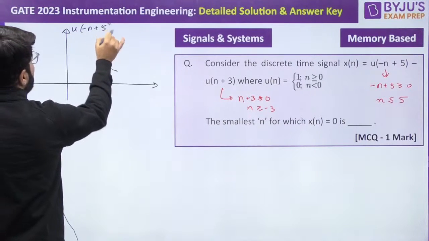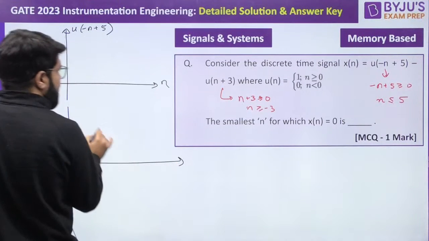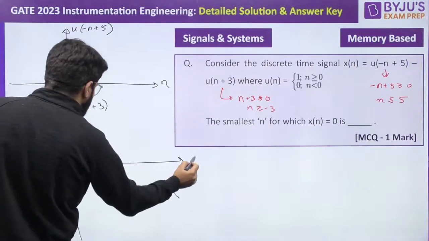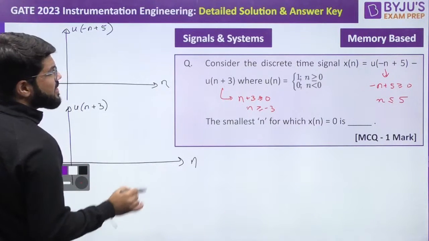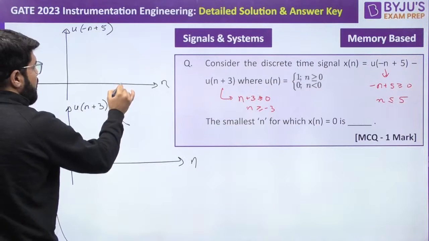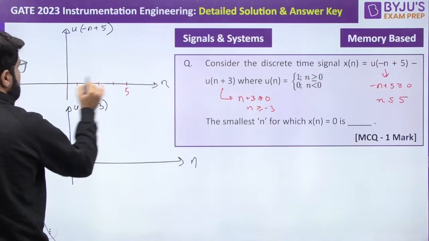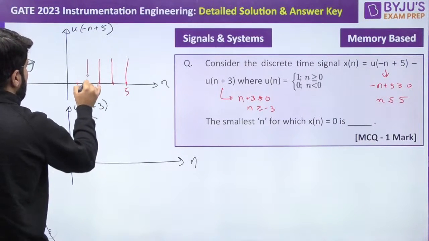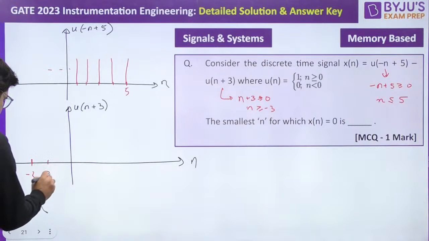If you draw both of them separately, you will be able to get the answer easily. And next is the u[n+3]. Now, what is their waveform? u[-n+5] will be 1 for n less than or equal to 5. Don't mind my drawing right now. बना देते हैं. Similarly, u[n+3] is 1 for n greater than or equal to -3.